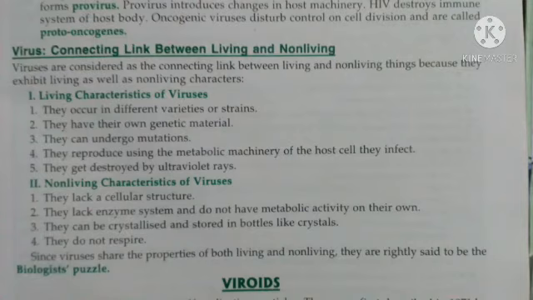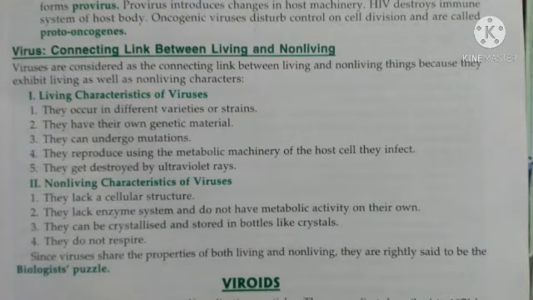Since you have learned about the structure of bacteriophage and TMV, now you can easily identify that viruses act as a connecting link between living and non-living. The living characteristic is that they have their own genetic material, they can undergo mutation, and they get destroyed by UV rays.